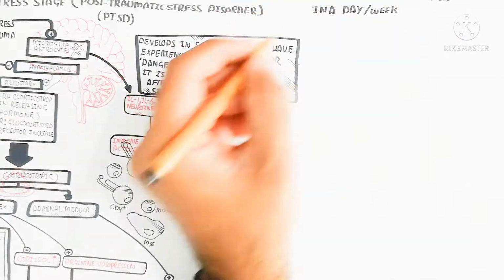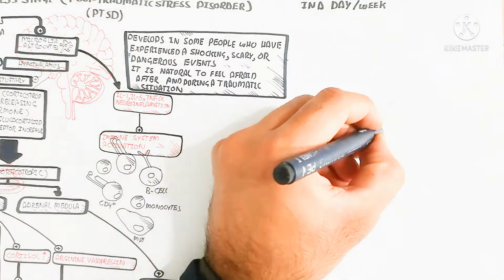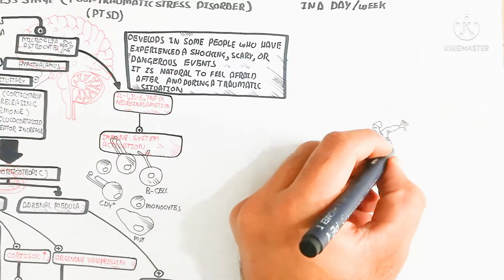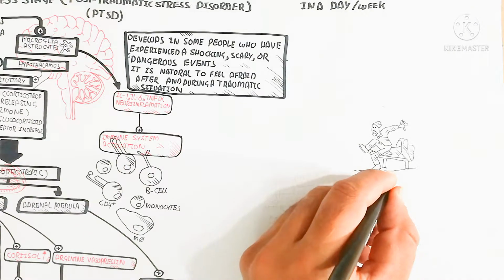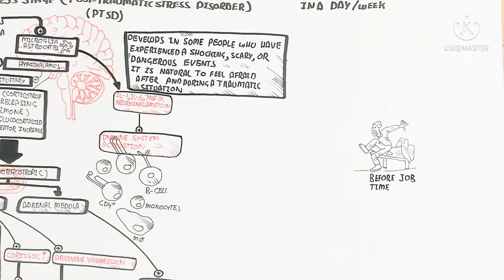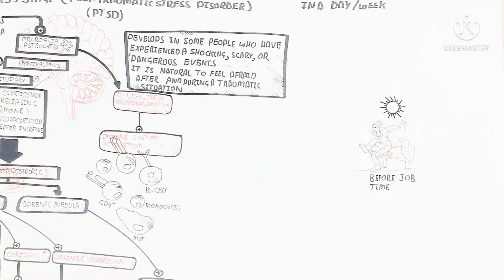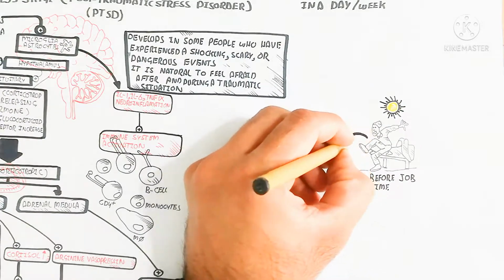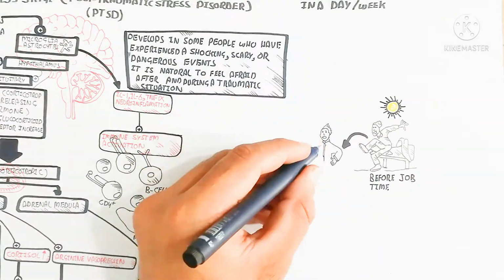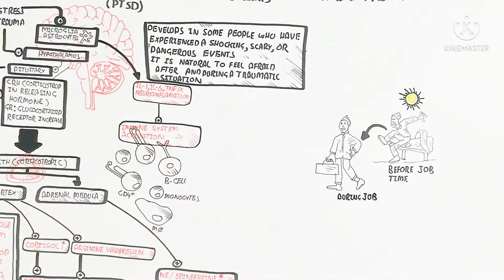But on the other hand, if we discuss short intervals of stress in a day or week, that is not true PTSD. Basically, it is short intervals. For example, when we wake up before job time, it is a happy time, which means the sympathetic nervous system increases for working. The sympathetic nervous system, due to the increased cortisol hormone, makes us feel active. And during the job, cortisol continuously stimulates the sympathetic nervous system.